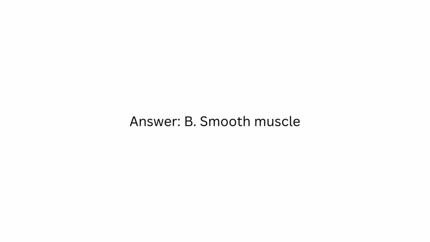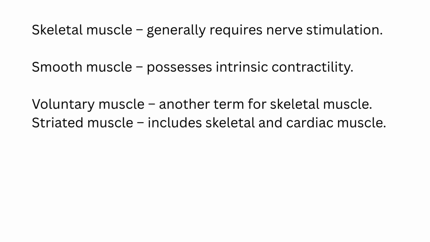Answer. B. Smooth muscle. Skeletal muscle generally requires nerve stimulation. Smooth muscle possesses intrinsic contractility. Voluntary muscle is another term for skeletal muscle. Striated muscle includes skeletal and cardiac muscle.